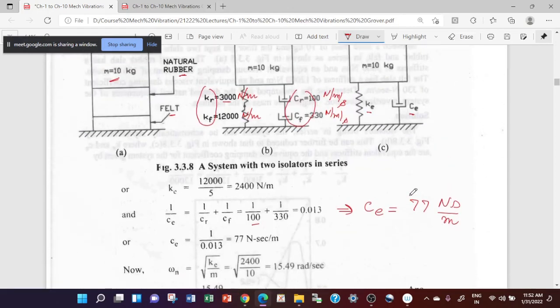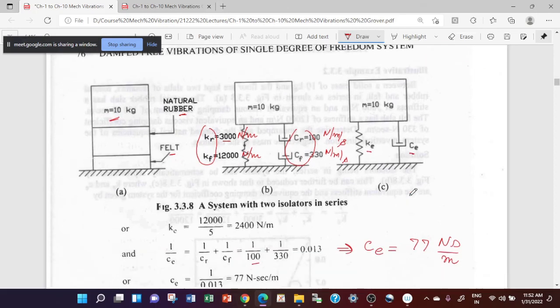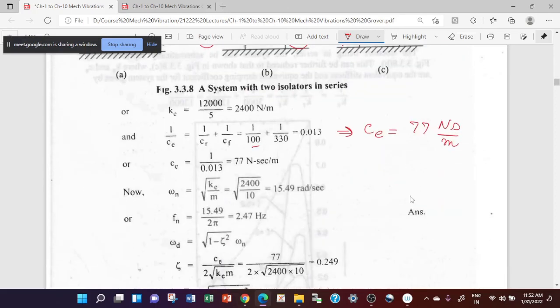For that you can find the various parameters. Number one, omega n, which is nothing but root of K upon m. This is your one answer. It is equal to 2 pi Fn, and you get this value. And omega d is given by this formula. To find the zeta here, we need to find C. Here basically C is equal to Ce, the equivalent.